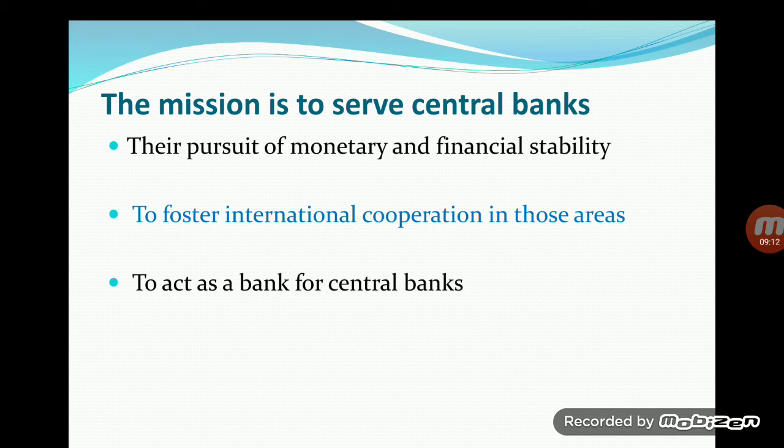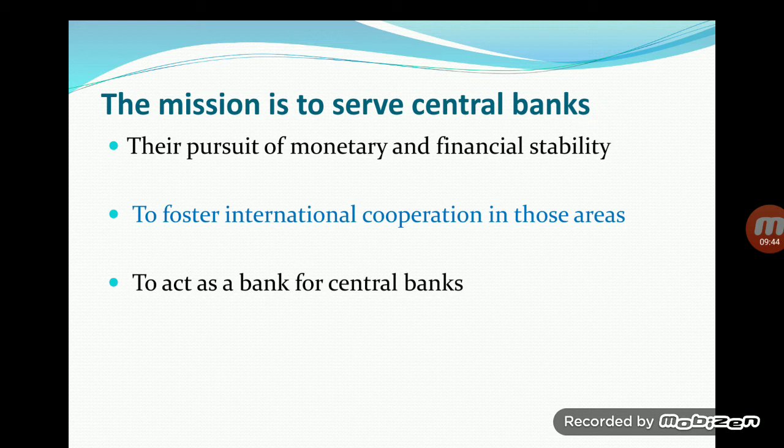So we have observed many things the Reserve Bank of India has done, and in consultation with the Reserve Bank of India, the Government of India has also given some boost and packages to boost the economy. So all these problems are discussed in this BIS, and BIS gives some solutions and plans to all central banks.